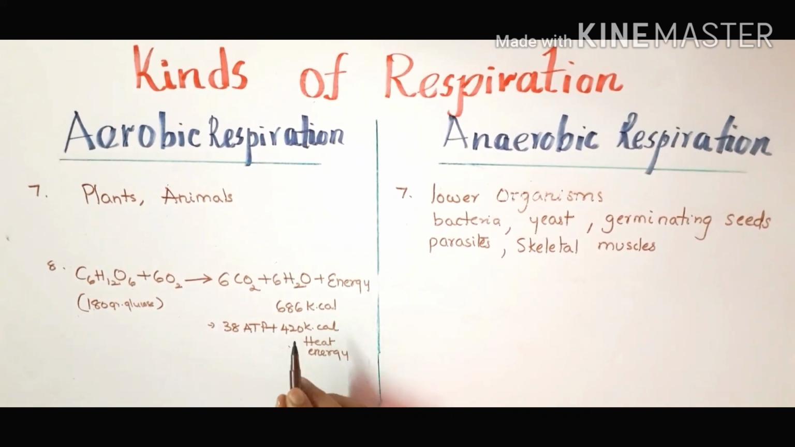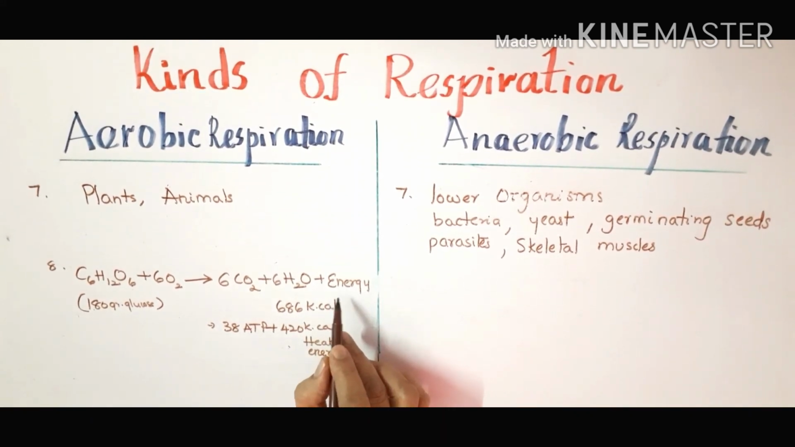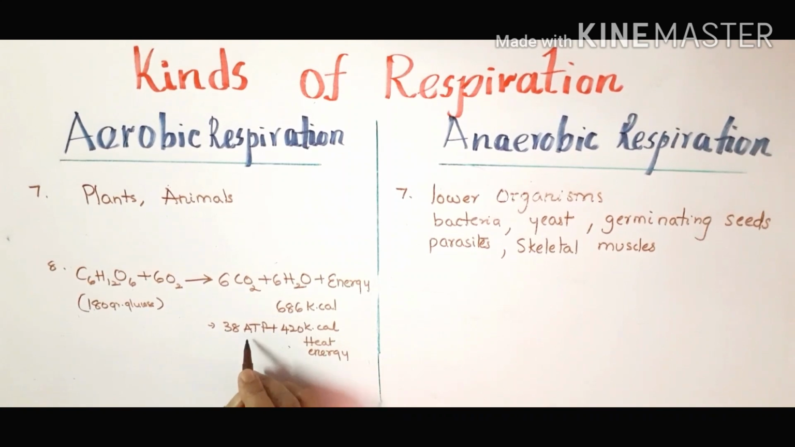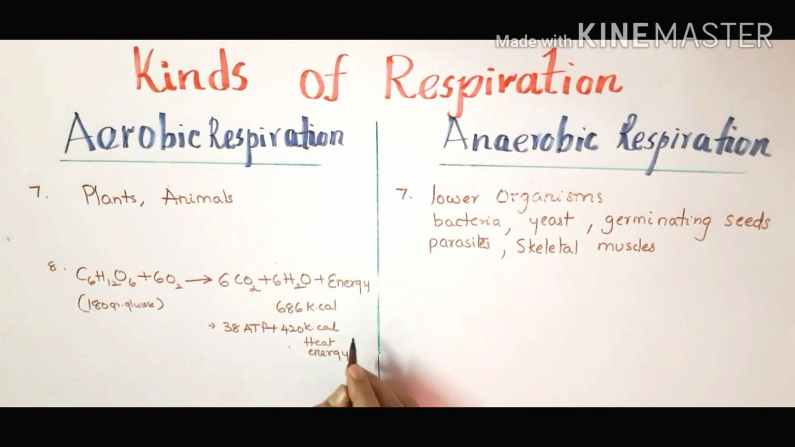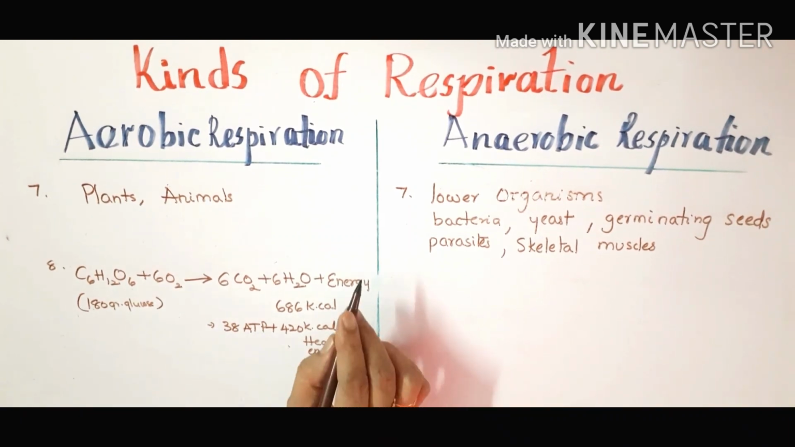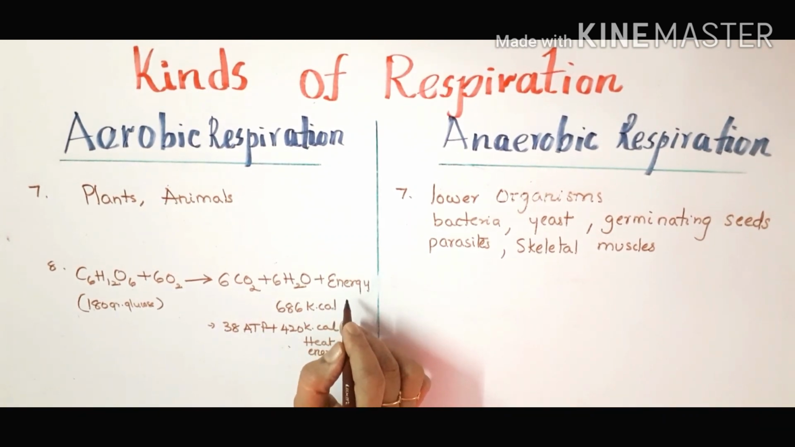So here we have to understand most of the energy is stored as ATP and the rest of the energy is released as heat. Do you know that this heat energy which is released during respiration keeps our body warm? We have a particular body temperature because of the heat that is produced during respiration. So some of the energy produced during respiration is used to keep our body warm.